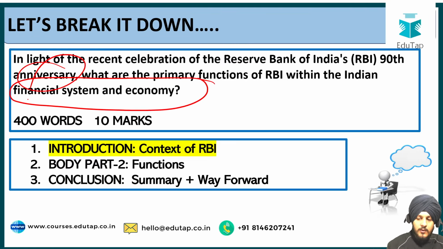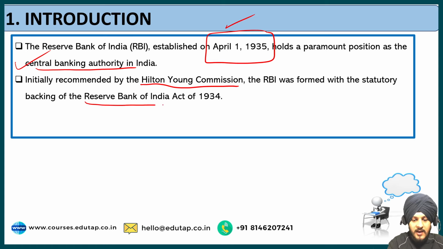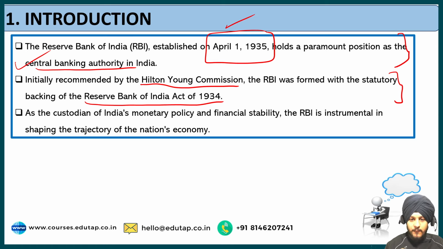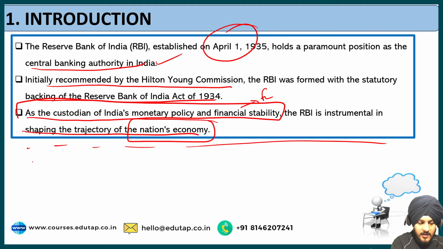So what we can do, we can give some historical context related to it, that it was initially recommended by the Hilton Young Commission, and RBI was formed with the statutory backing of the RBI Act 1934. So we are giving the historical context and a basic introduction. Then we can talk about a brief significance of RBI, and also we can create a logical flow between our introduction and the heading of our body, as I usually talk about in all my discussions. You can put the heading,